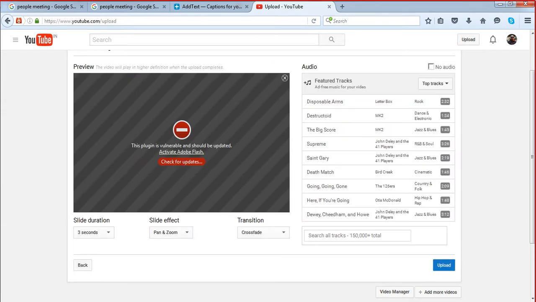You'll be taken to this page. There is some problem with the flash player here. We can go for the updates, and you have to select slide duration. It can be up to 9 seconds. You can select 9 seconds. This should be pan and zoom, this should be crossfade. And if you want to upload a background sound, you can actually upload this from here. Any of those are again copyright free background sounds or tracks. You can select from any of these from here. And finally you have to click here on upload.